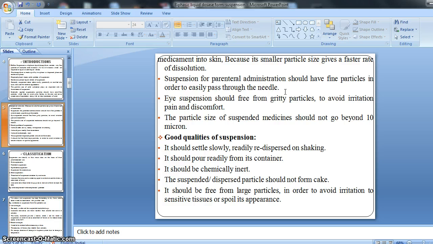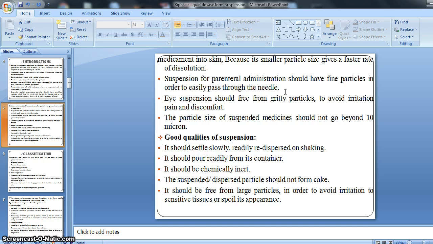For suspension for parenteral administration, the particle size of the insoluble solid substance should be very fine, in order that the particles can easily pass through the needle, right? If the particle size is larger than the inner pore size of the needle, there is a chance of the particles choking or getting stuck inside the needle.